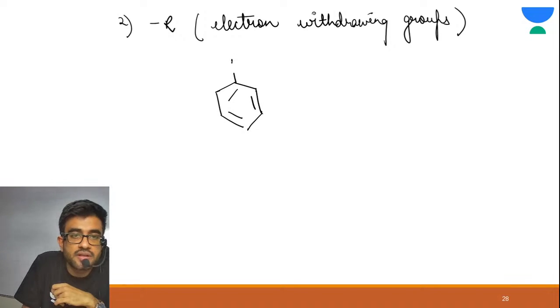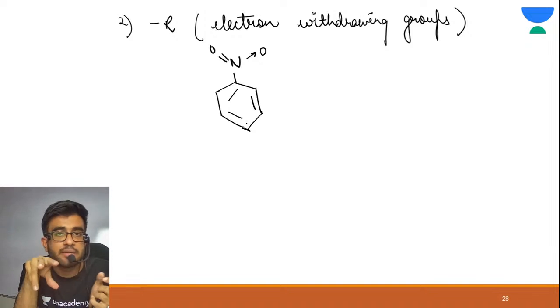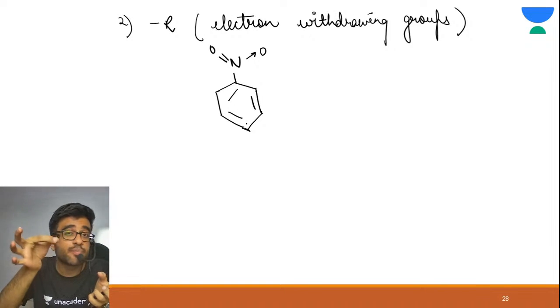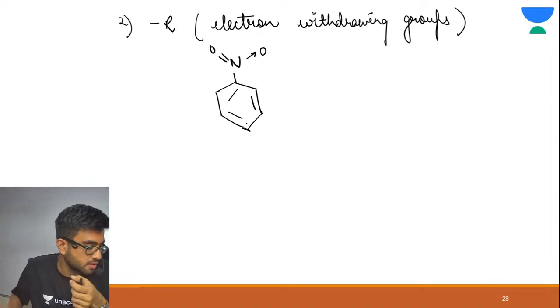This is your benzene ring. This is NO2, N double bond O, and this oxygen. Tell me whether resonance is possible with the NO2 group. See, you can always say in the benzene ring, double bond, single bond, double bond, single bond, there is resonance. Is resonance possible with the NO2 group? And if it is possible, what type of system is this? Come on.